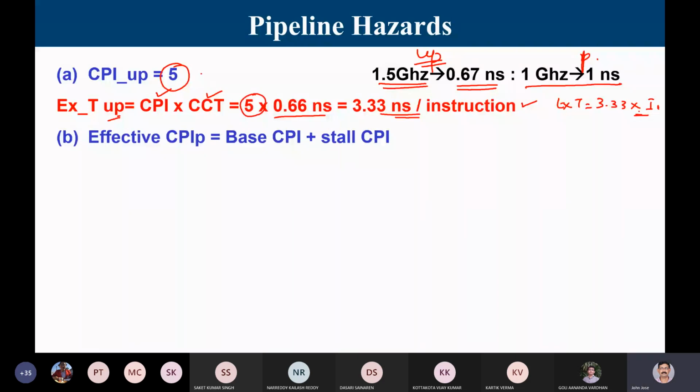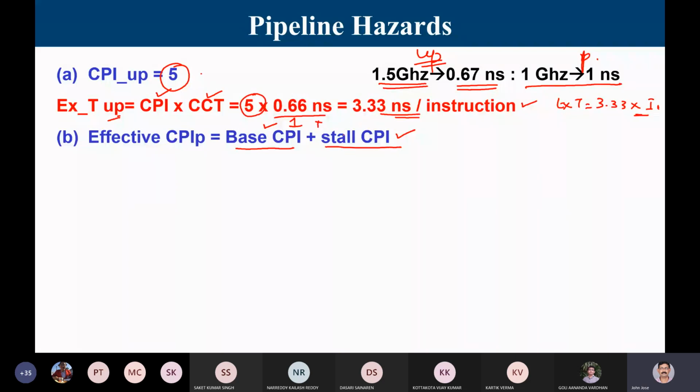Now let us go to the pipeline design. In a pipeline design, we know that ideally the CPI is going to be 1. Here the program size is not given. So ideally, pipeline design means each instruction will take only 1 cycle on an average. So it's known as base CPI. But there can be scenarios where there exist stalls. So it takes 1 clock cycle to complete an instruction normally. Wherever there are hazards or stalls, that many stalls I have to add.